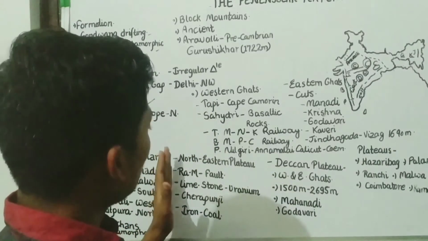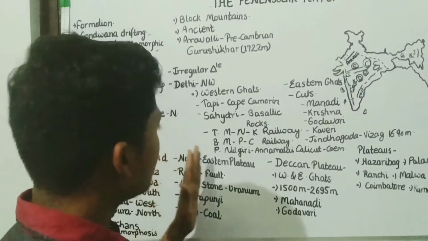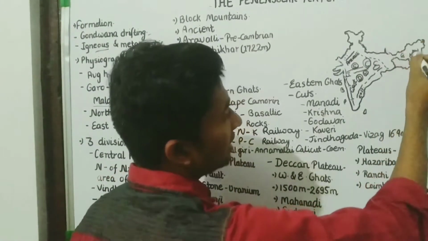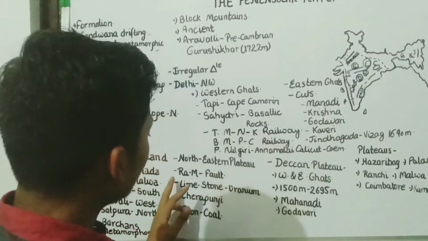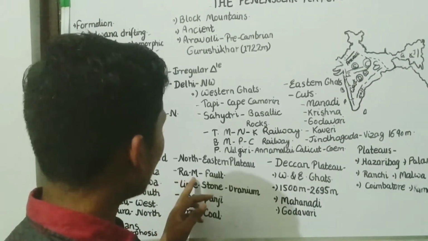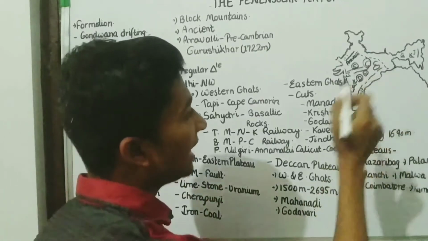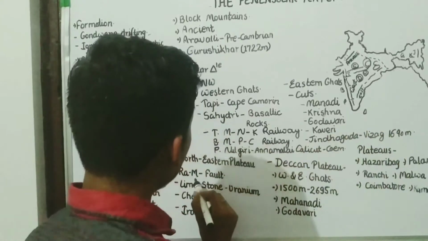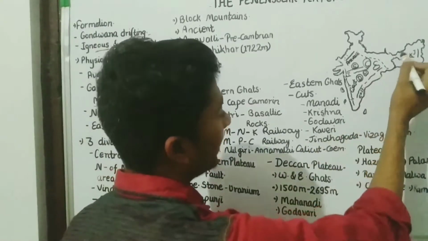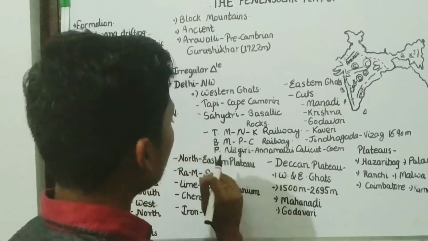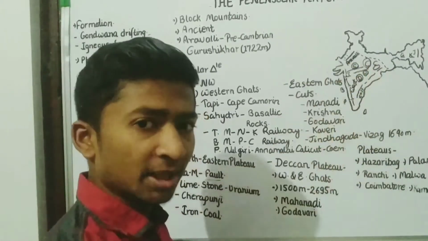And then come to the Northeastern Plateau region, this one, this area. This area is, as we had taken the example, Ranchi and this Meghalaya Hills. Ranchi is the capital of Jharkhand and Meghalaya here. This is the fault which separates the Northeastern Plateau region from the Central Plateau region.